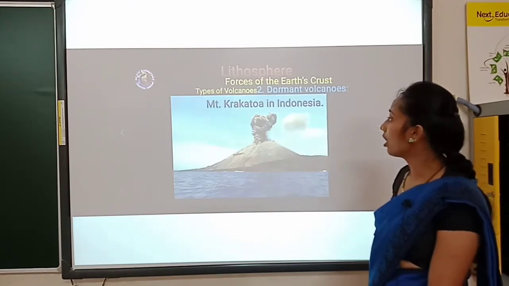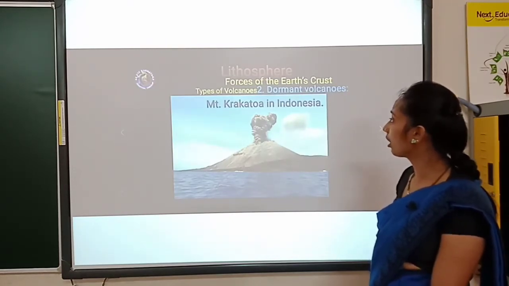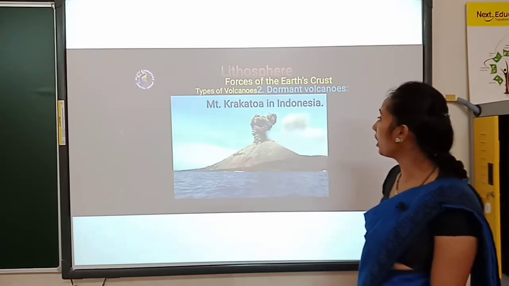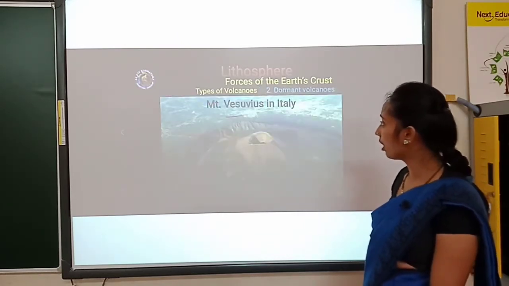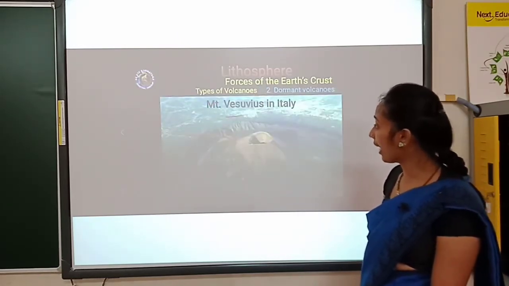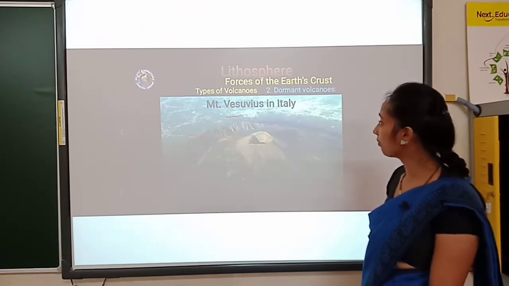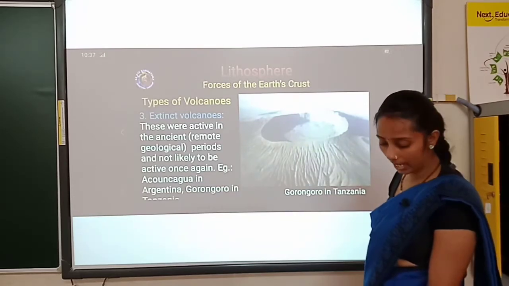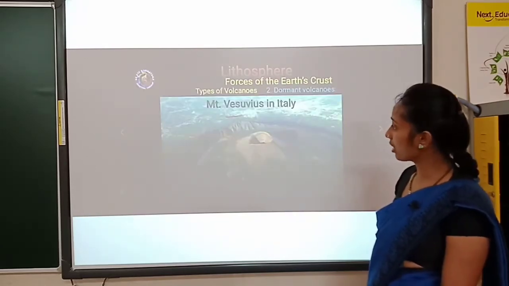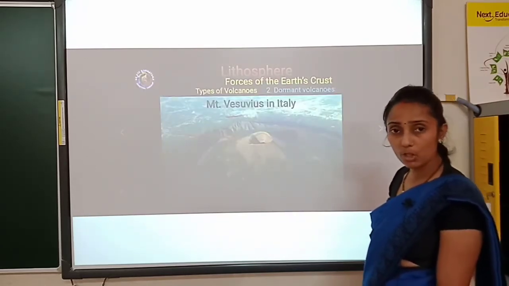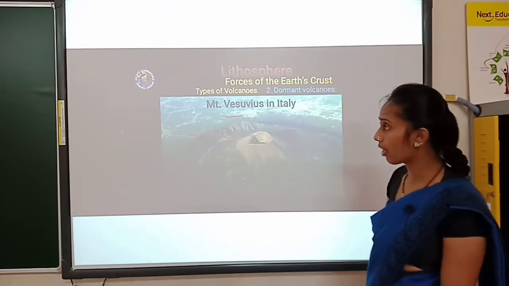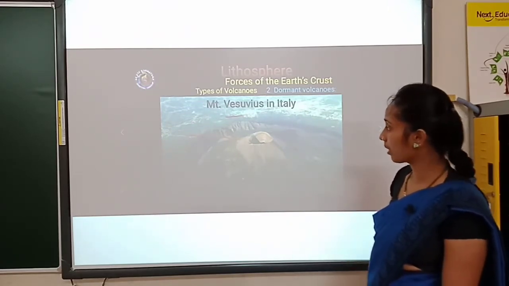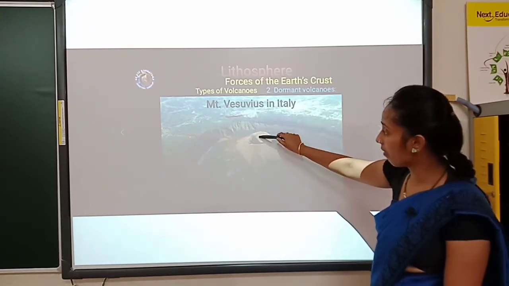Then Mount Krakatoa in Indonesia. Then in Italy, Mount Vesuvius. Clear? These are the examples. Pictures are provided for your information, children. Slides are given for your information.